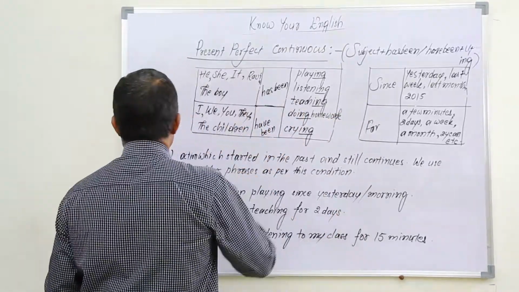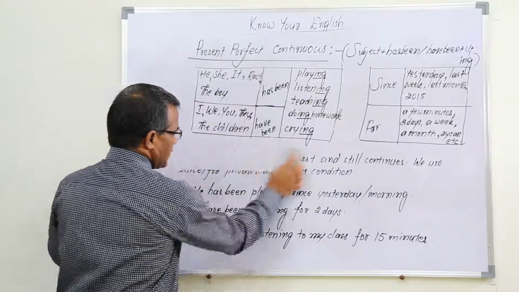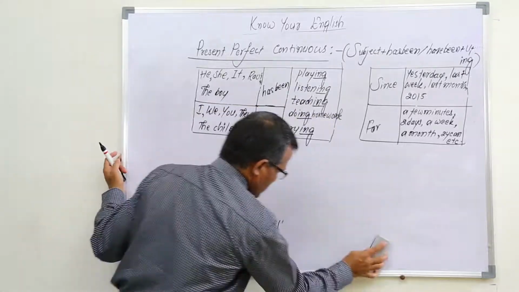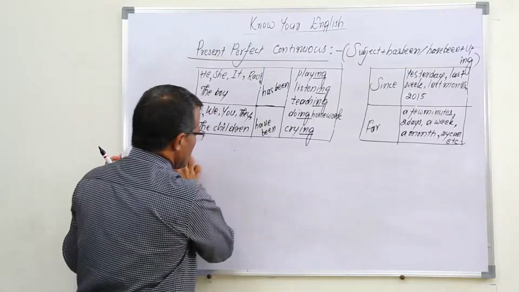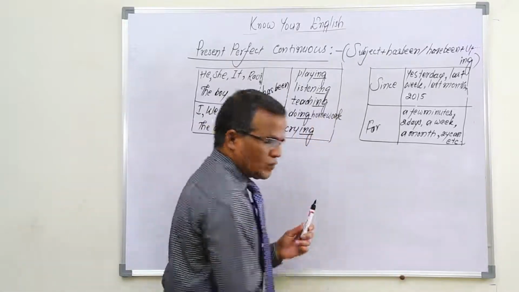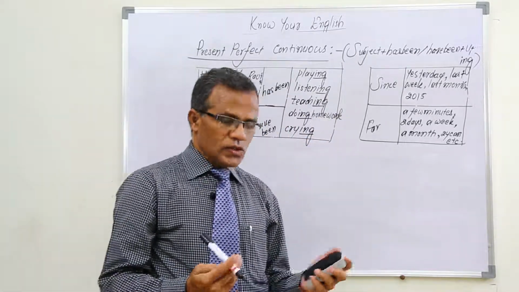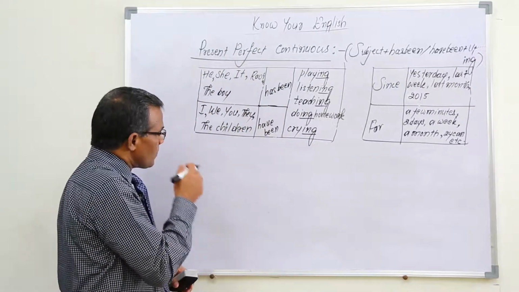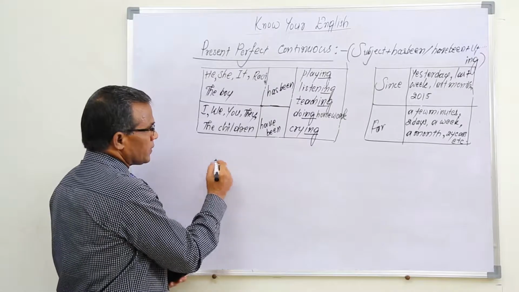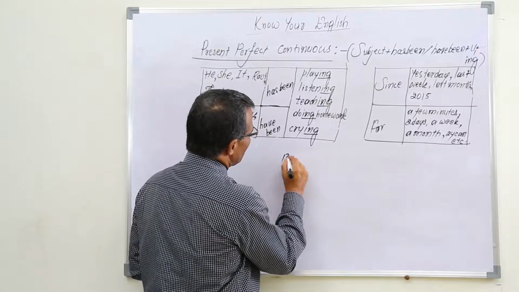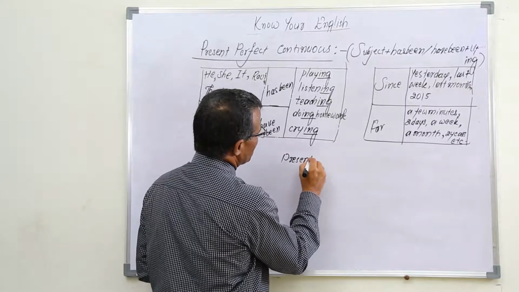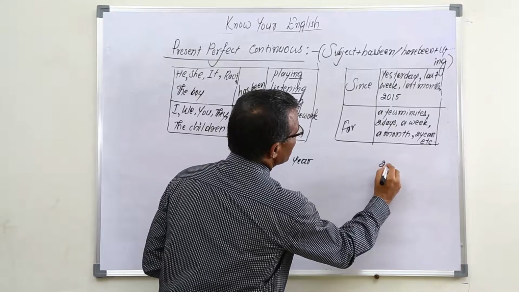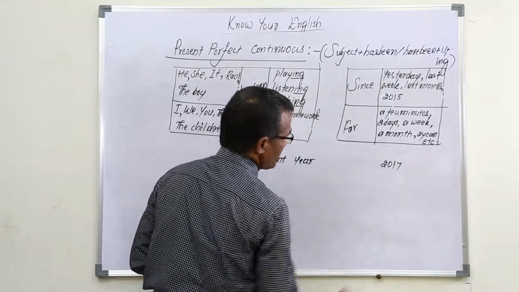Okay, now I will give clear clarity about that. Most of the people generally, most of the English speakers also make mistakes in the case of using for or since phrases. So in what way, for example, this is present year, present year is 2017.